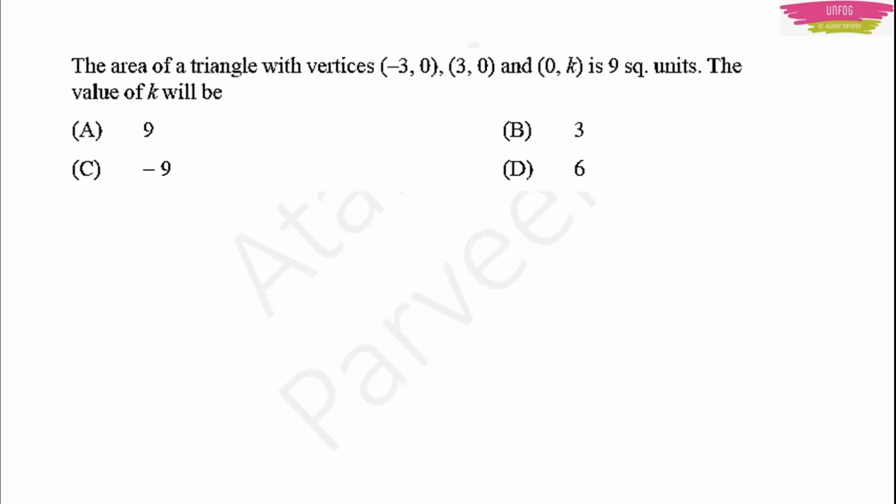This one is an assignment for you all. The same three vertices of a triangle are given. You have to use that half into that determinant. You substitute all the values, but y3 will be equal to k. And in the right hand side you will have 9. Half into the determinant will be equal to 9. Using this, you have to find the value of k. Please do let me know your answers in the comment section. I'll be waiting for your answers.